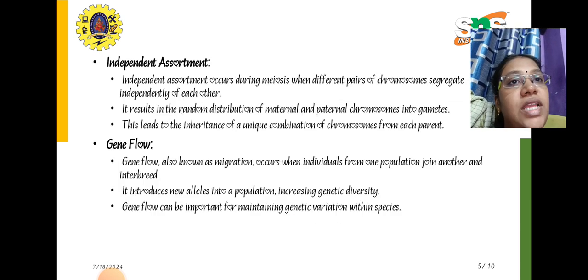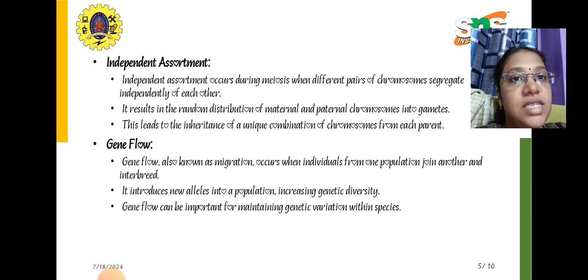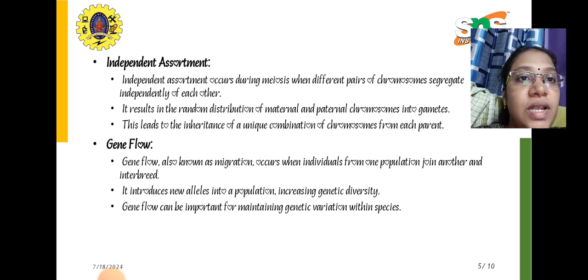And coming to independent assortment, it occurs during meiosis when different pairs of chromosomes segregate independently of each other. This leads to the inheritance of a unique combination of chromosomes from each parent, and it results in random distribution of the maternal and paternal chromosomes into the gametes.